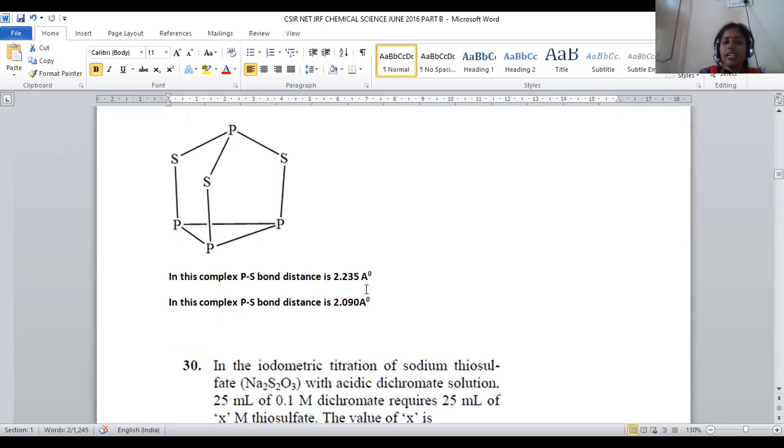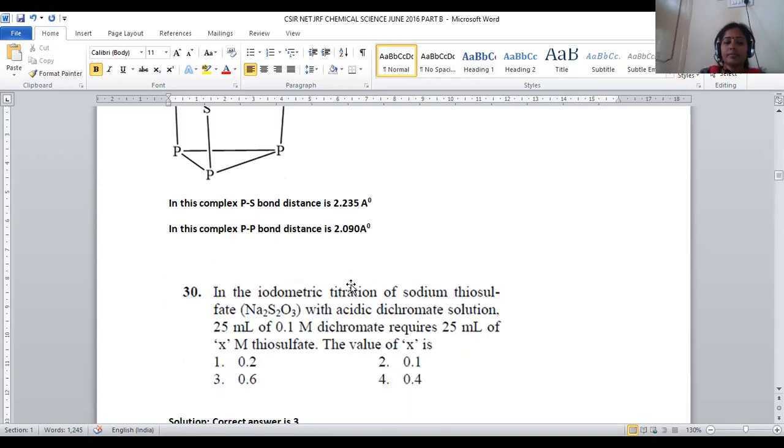The P-S bond distance will be 2.23 angstroms, and the P-P bond distance will be 2.09. So the P-S bond is somewhat larger when compared to the P-P bond.